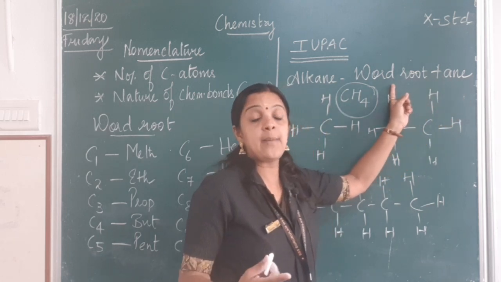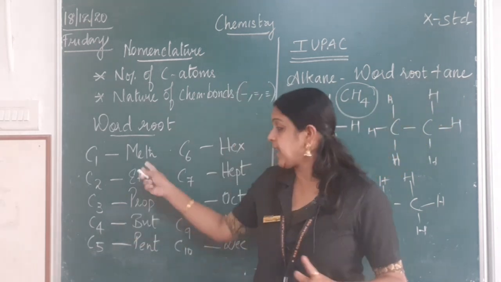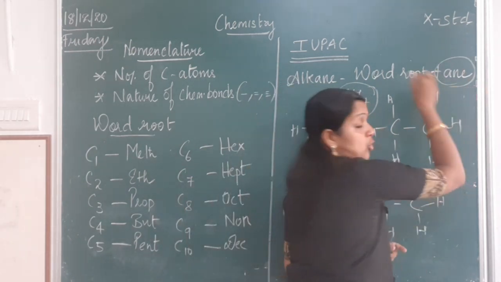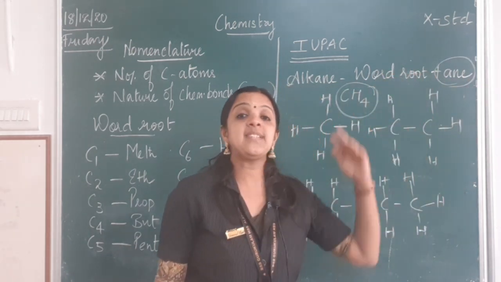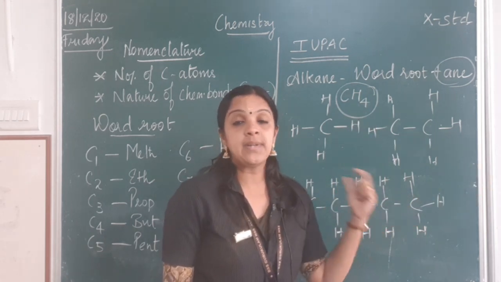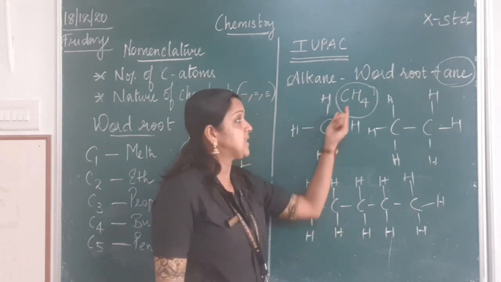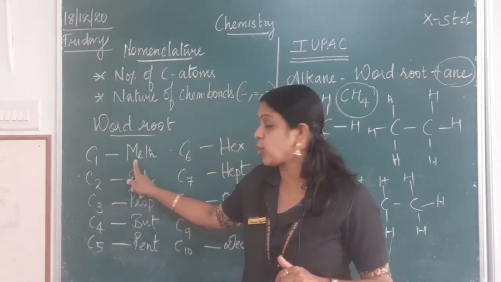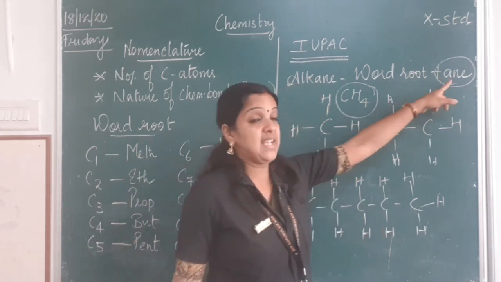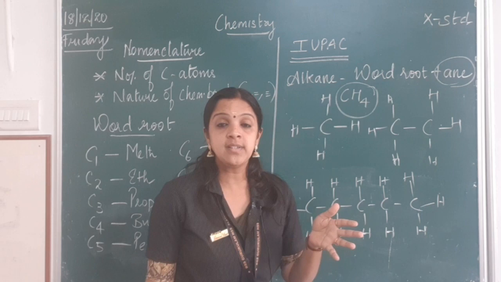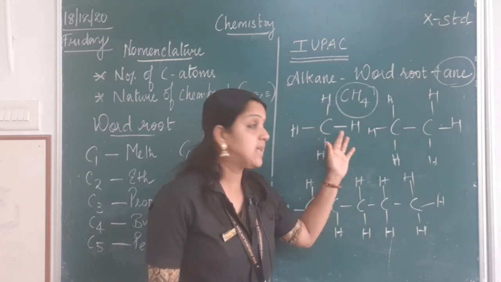Depending on the number of carbon atoms present, I should select my word root, then I will add the suffix ane to it. Word root plus ane, because these are all single bonded carbon compounds. So when it is CH4, I have only one carbon atom, so it is called meth. Meth plus ane becomes methane. You are able to follow, children? Meth plus ane becomes methane.